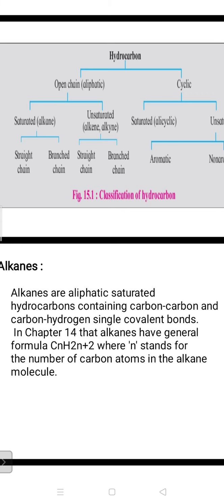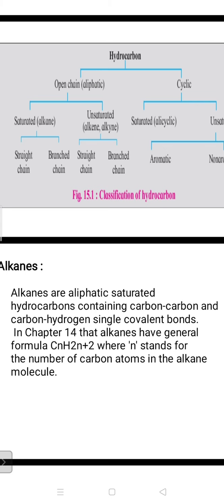Alkanes are aliphatic saturated hydrocarbons. They contain carbon-carbon bonds as well as carbon-hydrogen bonds, all single covalent bonds. Whenever carbon-carbon bonds are there, to satisfy tetravalency every carbon needs the required hydrogen atoms. Tetra means what? 4.